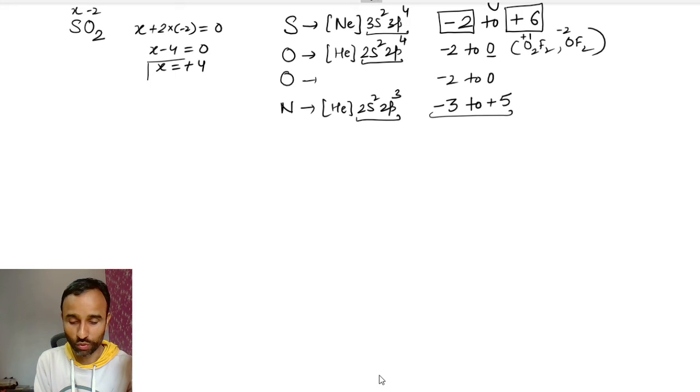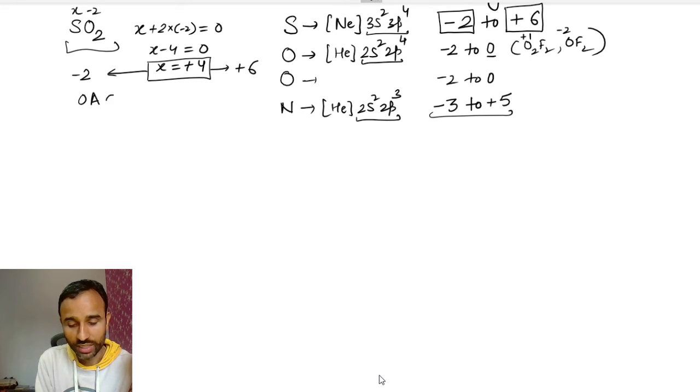Obviously, +4 is intermediate, in between -2 and +6. It can be decreased up to -2 and increased up to +6. That's why SO2 can act as an oxidizing agent as well as a reducing agent. Got it? Very simple. If you know the concept, you can easily do it.